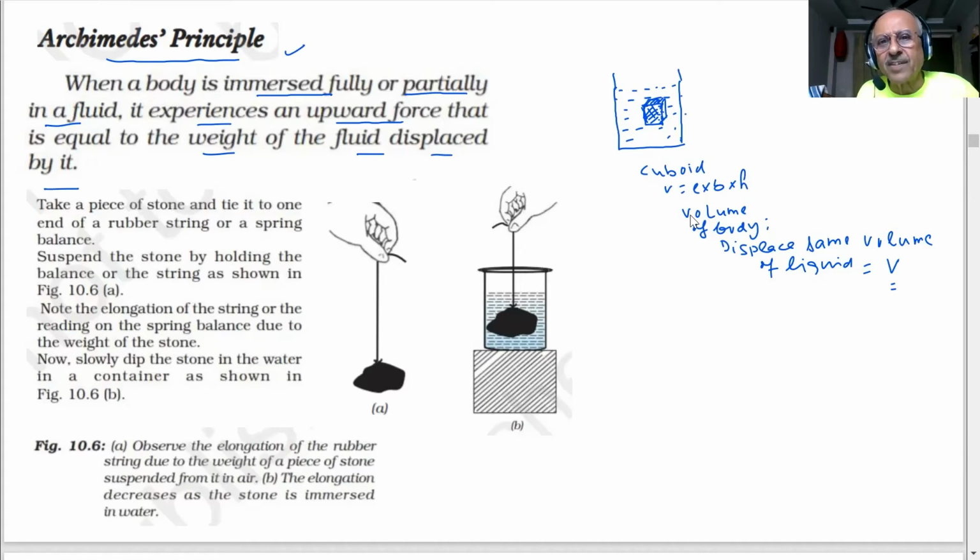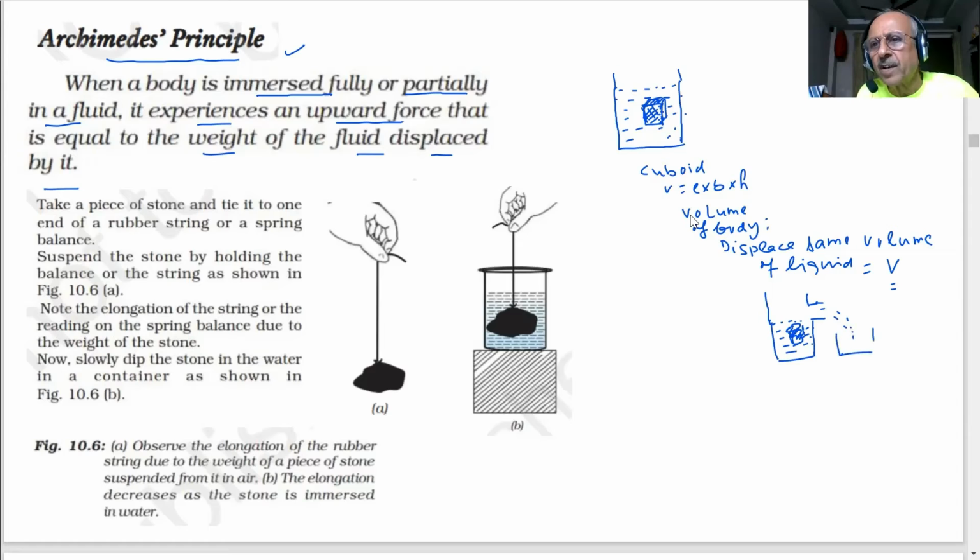How do you say that? I will say, okay, what I will do. Supposing, students, I have a container like this. This part is open, as you can see. When I fill a liquid in this, how much liquid can I fill in it? This much maximum, because this is open. After that, the liquid will spill out. Yes, sir. Now I put this block here, students. What will happen? Some liquid will come out.